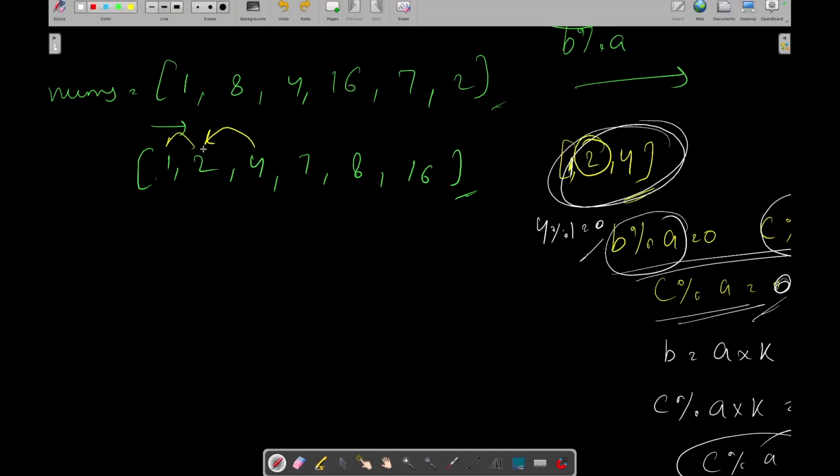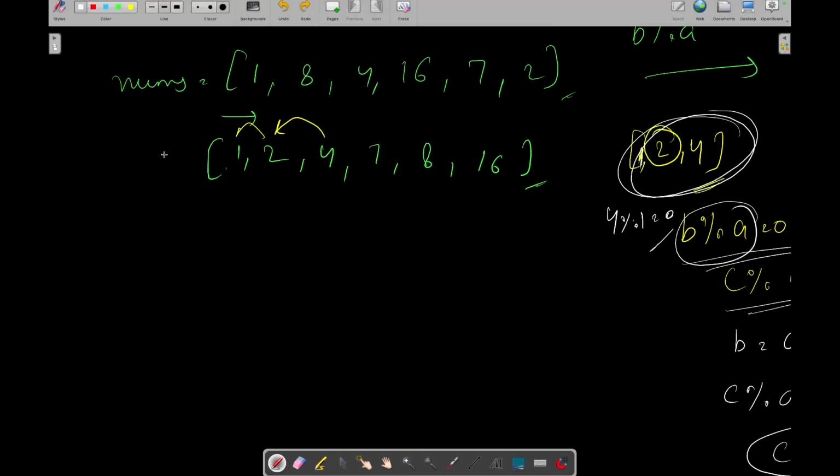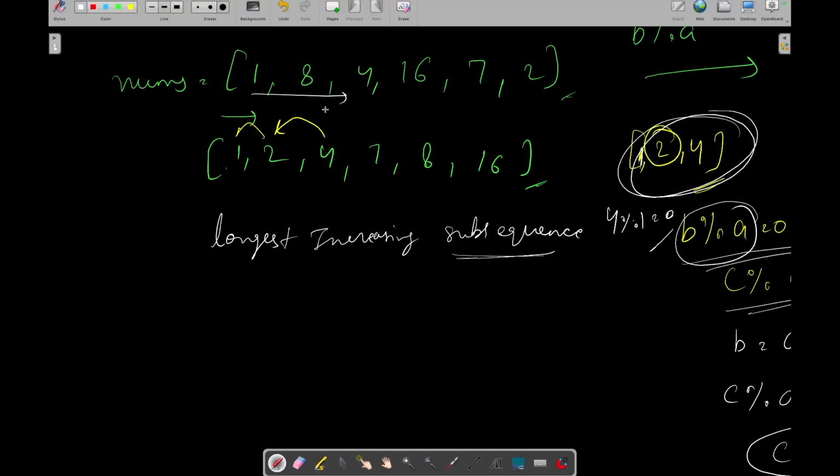So in this way, we are checking whether 4 is divisible by 2 or not. Then the elements to which 2 is related will automatically get counted in the 4. Let's see how. You can see that this is somehow related to longest increasing subsequence, because in the longest increasing subsequence also, what do we need to do? We need to sort the array and get the longest increasing subsequence. What is a subsequence? In this we can't sort, because we need to find the subsequence. Subsequence means we can take 1, 8, 16. This is the longest increasing subsequence. We can skip the elements, but the order of the elements should remain the same.